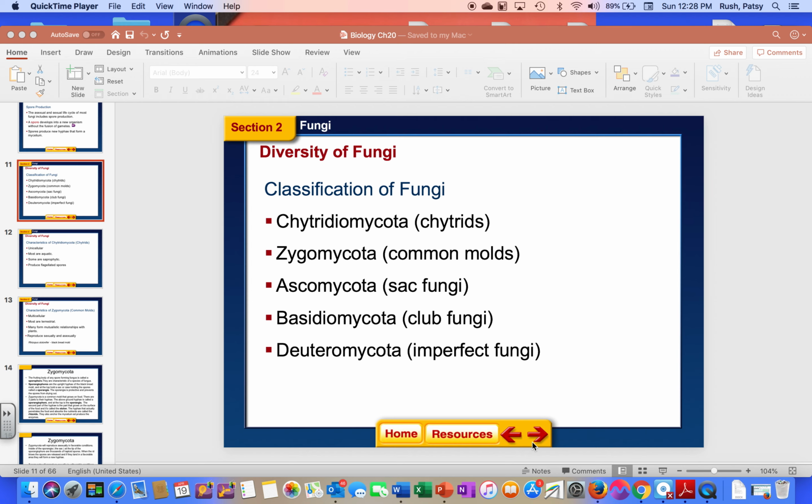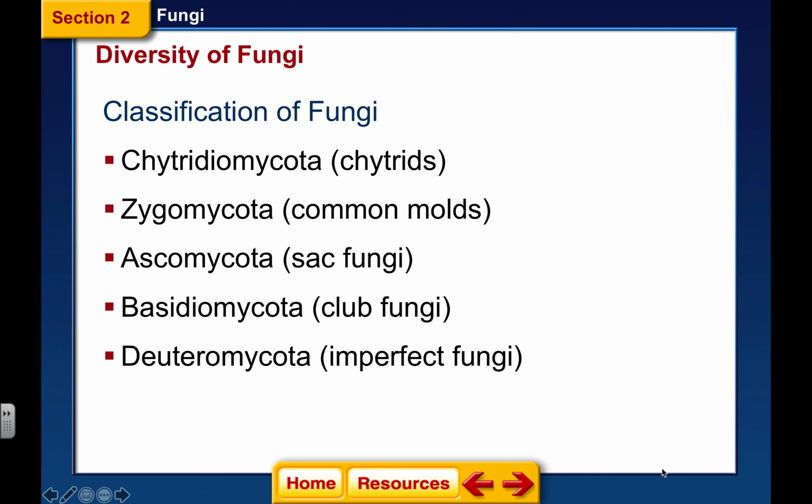Okay, today we're going to talk about the classifications of these fungi. There are 5 phyla, so they're not nearly as bad as our protist. Okay, starting with the first, this is called Tracheidomycota. Now, just FYI, anything that ends in mycota is a fungus because mycology is the study of fungus.